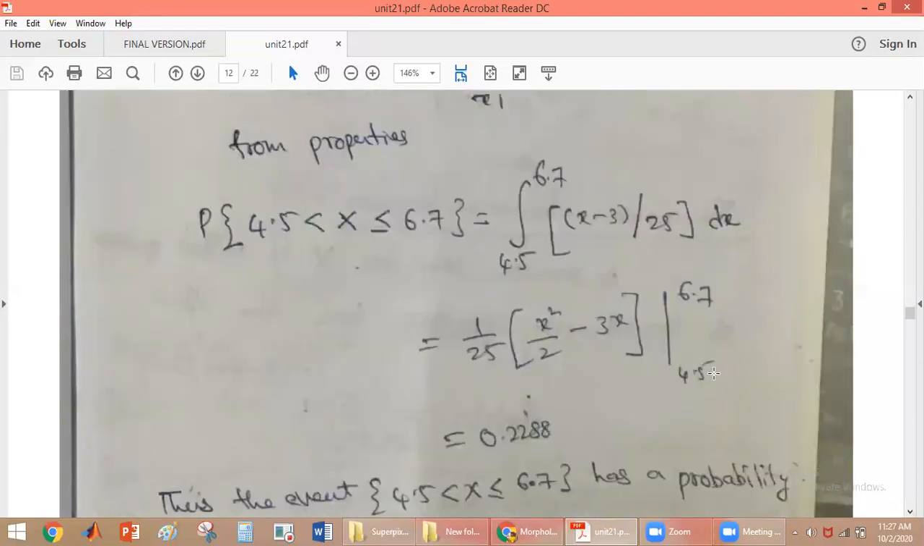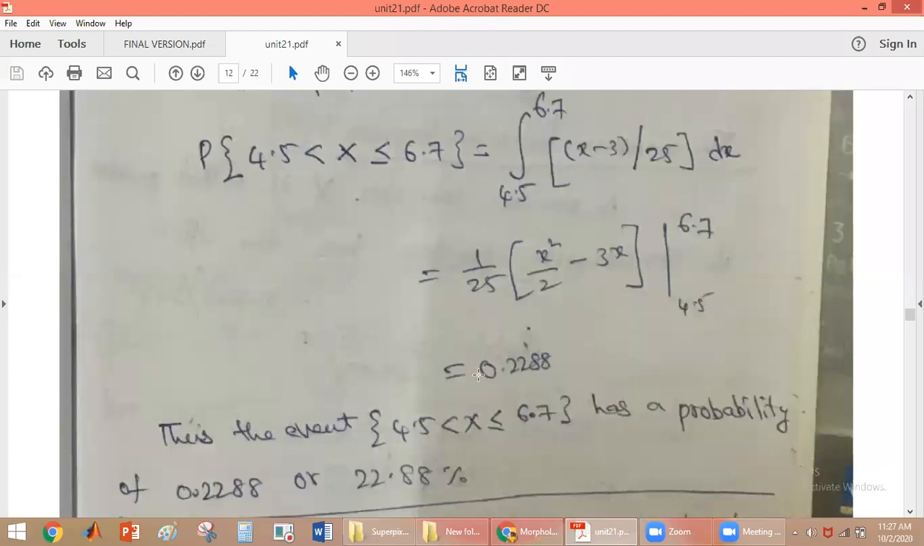After integrating and substituting the limits, we got 0.2288. So the probability of the event 4.5 less than x less than or equal to 6.7 is 0.2288, or if you write it as a percentage, it is 22.88 percent.